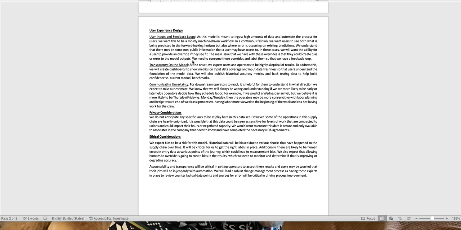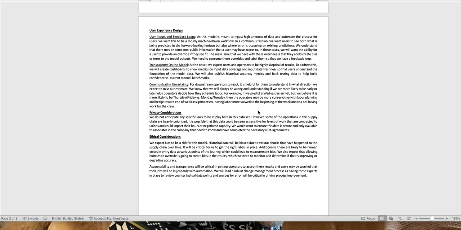From a transparency perspective, we expect users and operators to be highly skeptical of the results. We'll create dashboards and show metrics, input data coverage, and input data freshness so that users understand the foundational data of the model. Also, publishing historical accuracy metrics will be critical to help them build confidence versus their existing heuristic benchmarks. Communicating uncertainty to downstream operators helps them react.